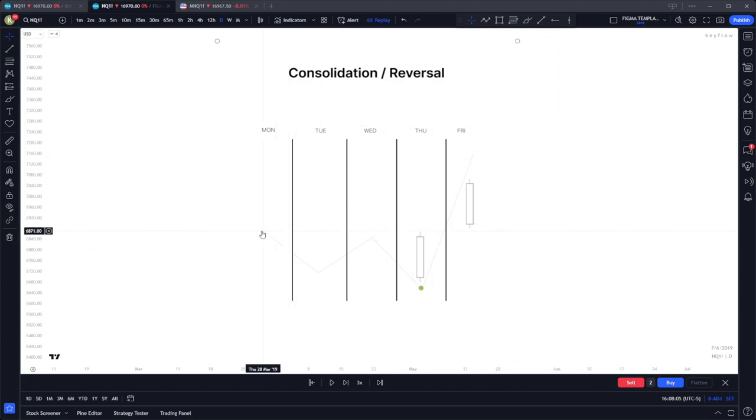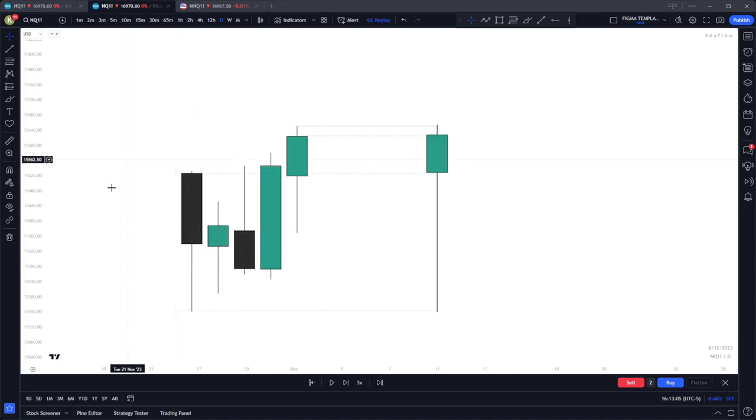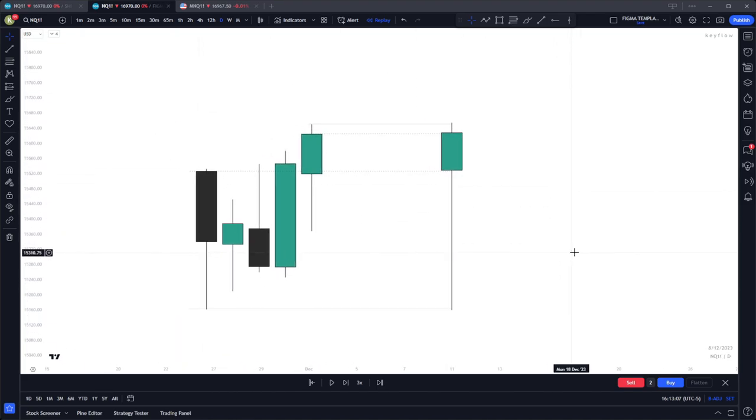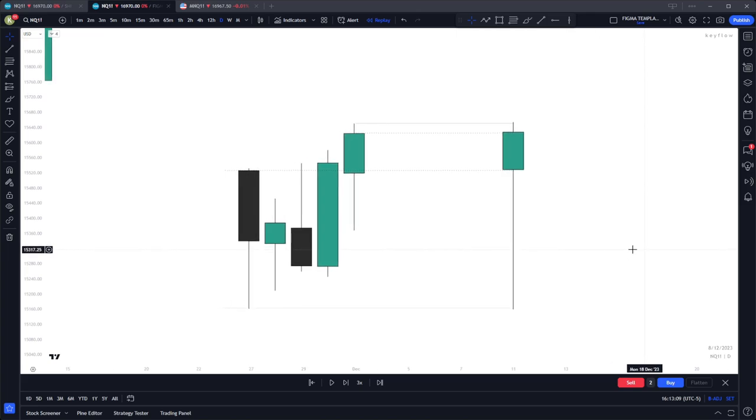This is when we see accumulation through Monday and Wednesday, mostly because there's probably no news. And then we see the break out of the range on Thursday, which acts as our manipulation move. This candle ends up being an open low high close. And then the following day on Friday, we continue to expand higher. This is the consolidation reversal profile seen broken down.